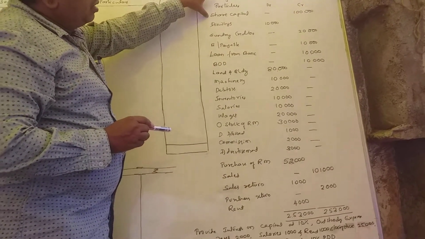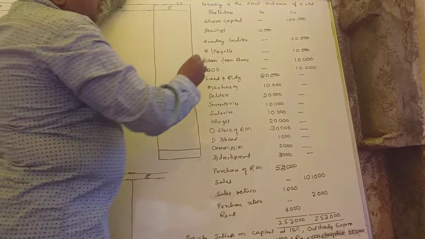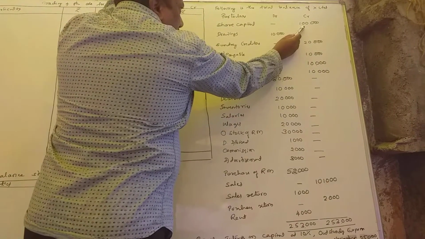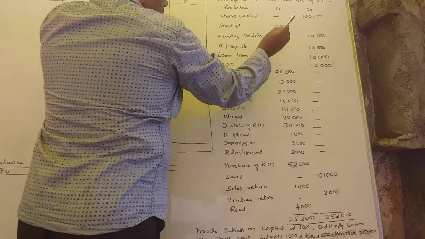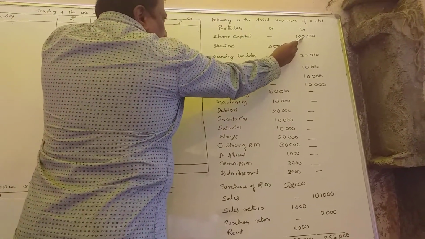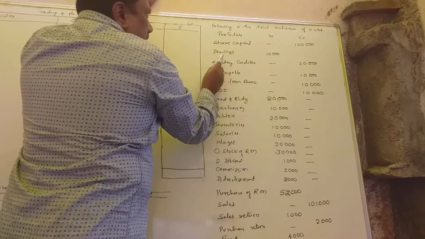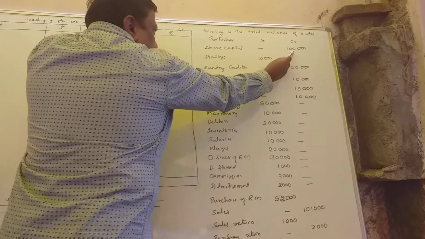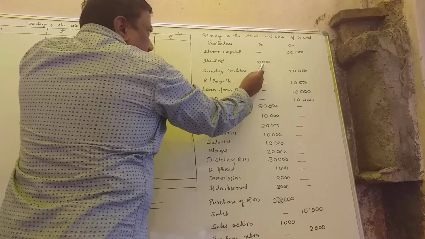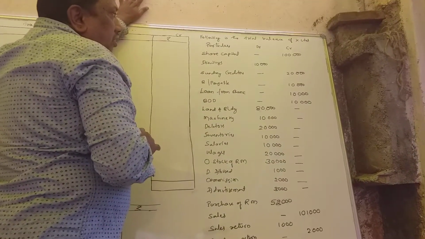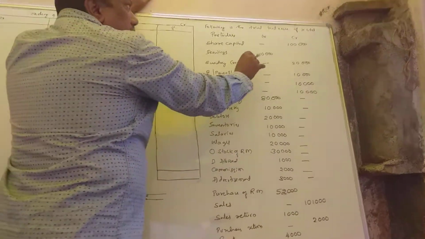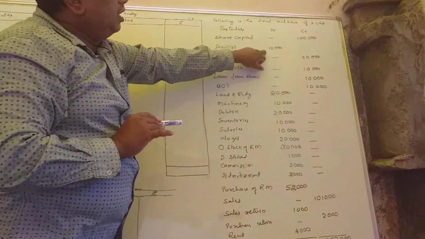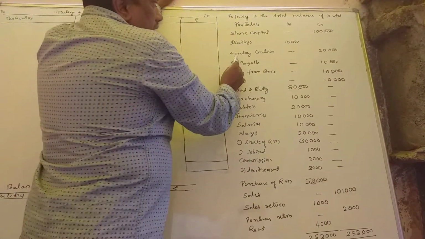Share capital 1 lakh. That is the liability of the company, the liability of X Limited. That's why it is a liability. Out of 1 lakh, drawings is there, 10,000. If you subtract 10,000 from 1 lakh, we get 90,000. So share capital is now not 1 lakh, it is 90,000.